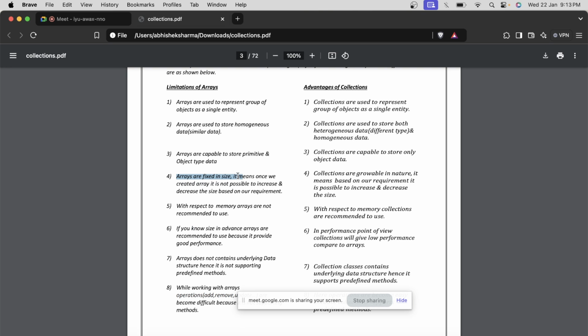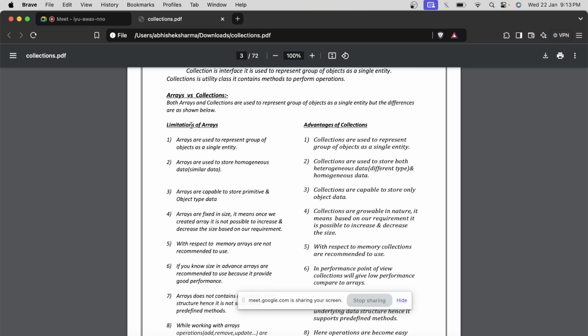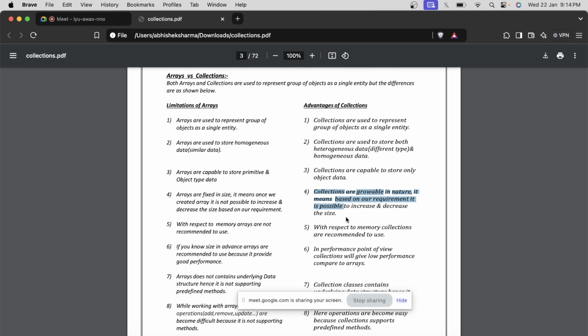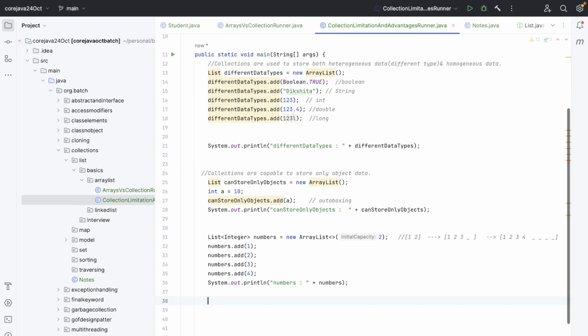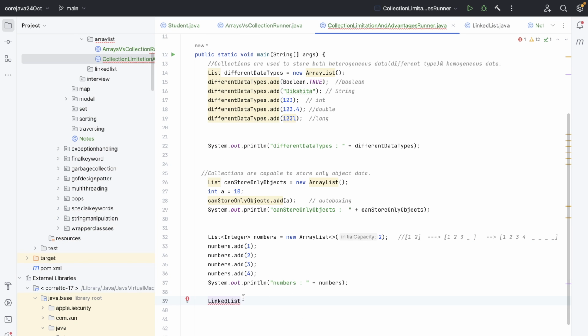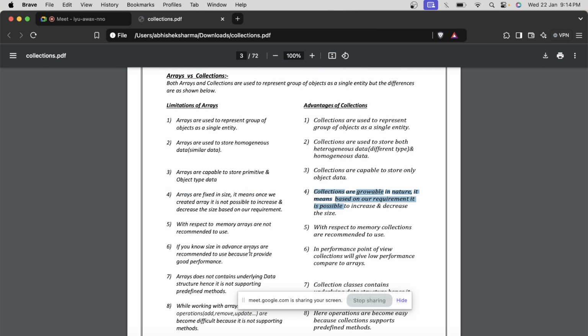If you know the internal implementation, we go and get a fixed memory, and then we start working on it. If we want more memory, then we go and take more space, and then we can work with it. That's what we do with arrays. As a primitive data structure, we have only one thing, array, to work with. But with the collection framework, we have linked list also, so we don't need contiguous memory allocation.